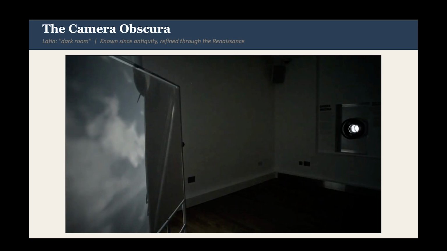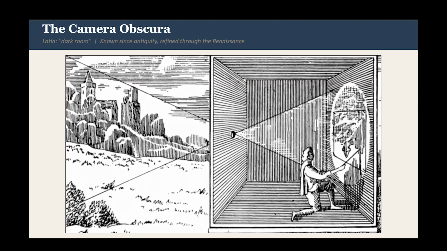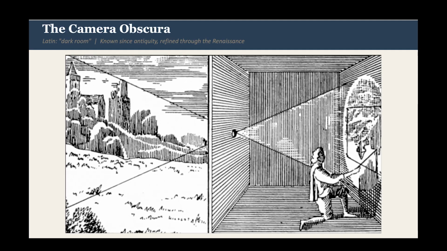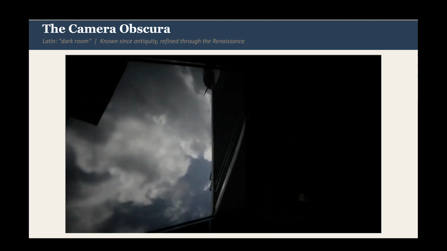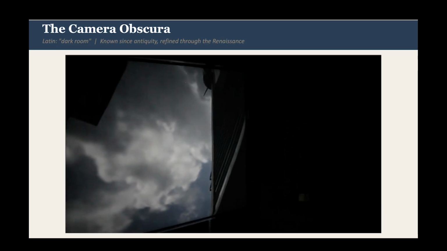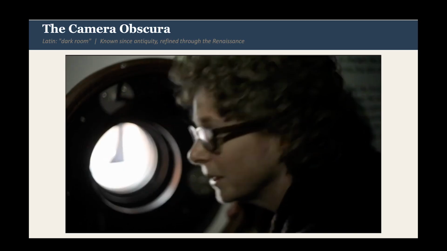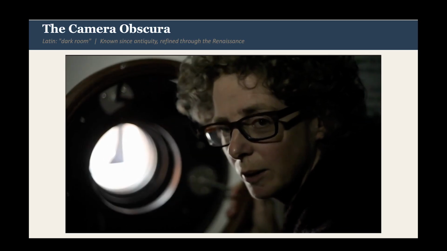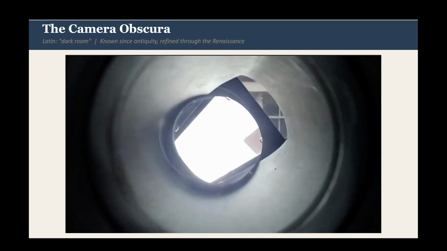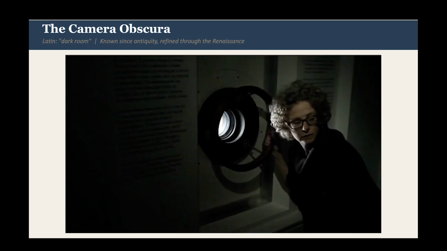It's quite simple to create a camera obscura. If you make a hole or an aperture in the exterior wall of a building or room, light filters through that hole into the space, and if the space is dark, what you'll see is an upside down and inverted image of the scene outside. Like many publicly accessible camera obscuras, our camera obscura has a lens and a mirror. The mirror sits in a turret and allows us to rotate the scene using a wheel.